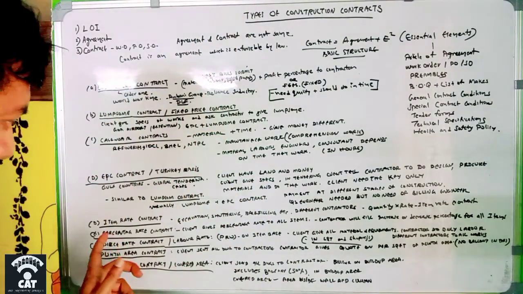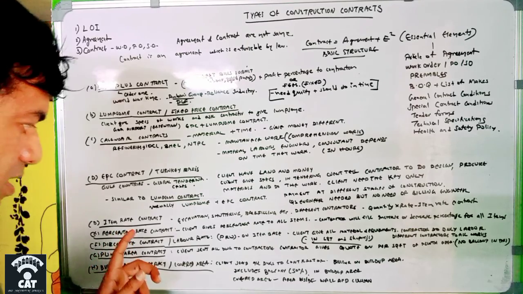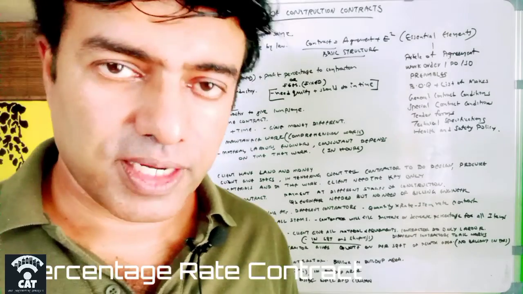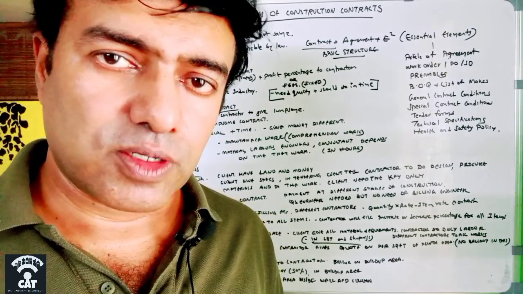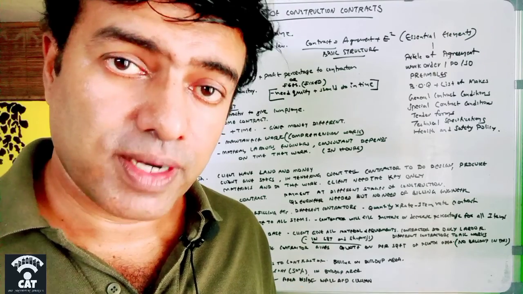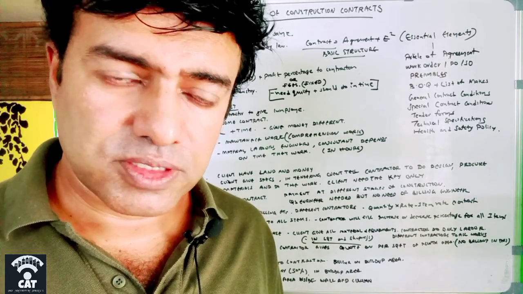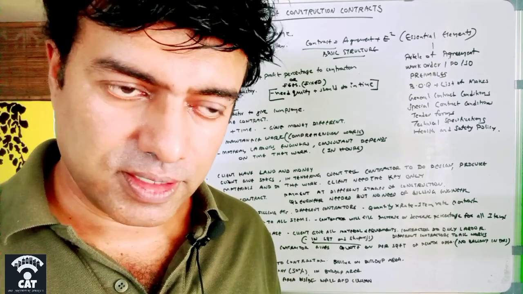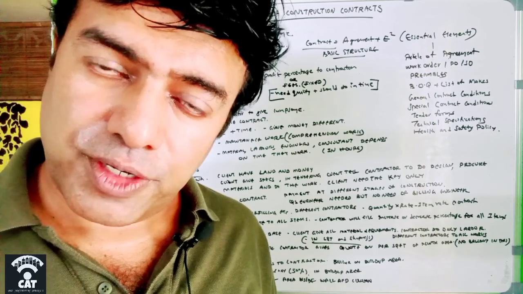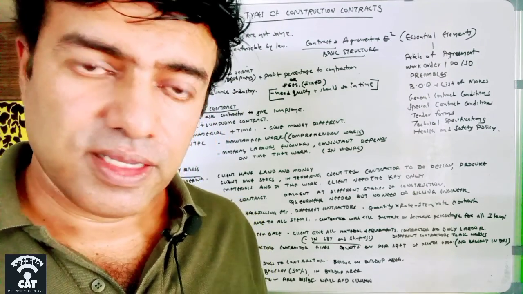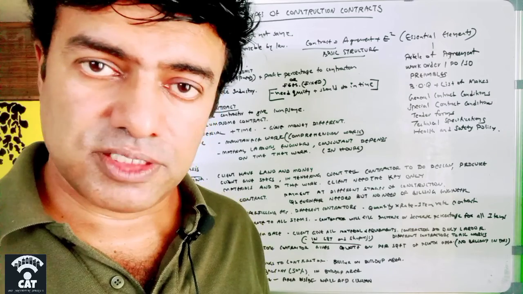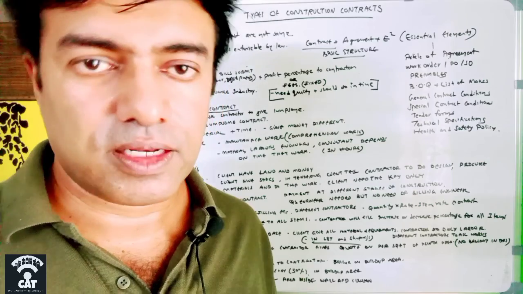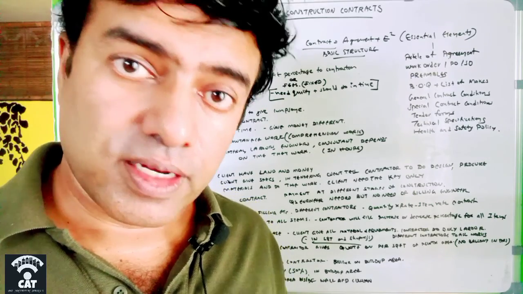And the next one is percentage rate contract. Percentage rate contract is also a type of item rate contract where the contract will be for different items, but here the client will give his percentage rate for different works, and the contractor can give back to the client stating, if it is say excavation work, maybe the client has given us 10 percent, the contractor can say no, I can do it for 11 percent, or he can do it for 8 percent.